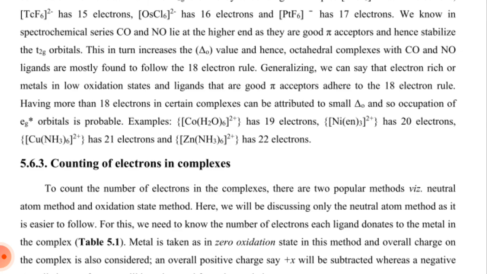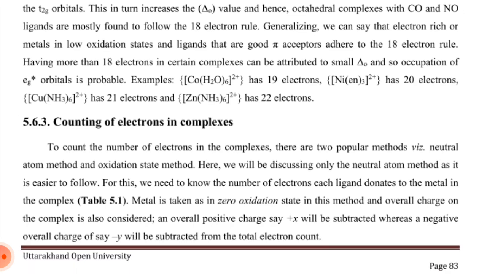We know in the spectrochemical series carbon monoxide and nitrogen oxide lie at the higher end as they are good pi acceptors and hence stabilize the T2g orbital. This in turn increases the delta 0 value, and hence octahedral complexes with carbon monoxide and nitrogen oxide ligands are mostly found to follow the 18 electron rule. Generalizing, we can say that electron rich metals in low oxidation state and ligands that are good pi acceptors adhere to the 18 electron rule.